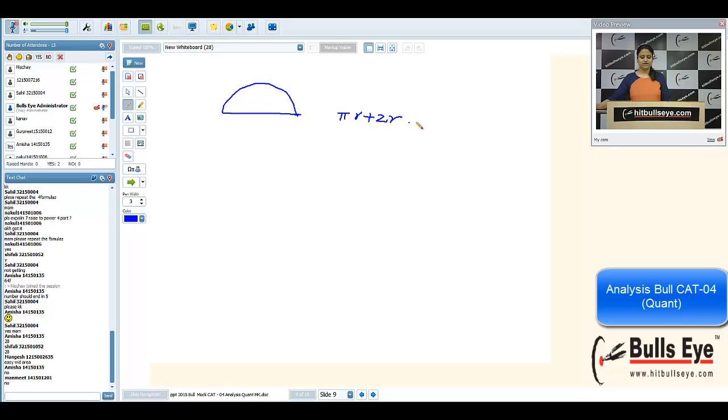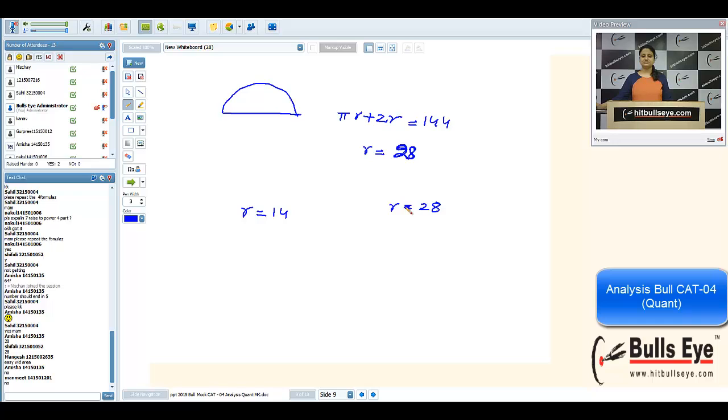What will be the total perimeter formula? Pi r plus 2r. It is given as 144. If you solve this, you will get r as, I think, 28. So now no need to calculate. We are getting two semicircles. In one case r is 14, in another case r is 28.